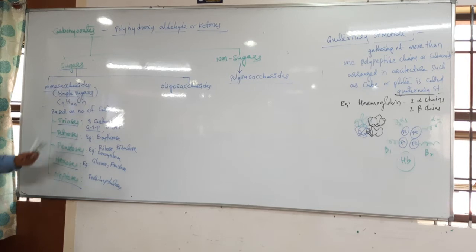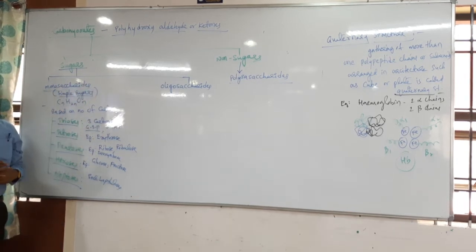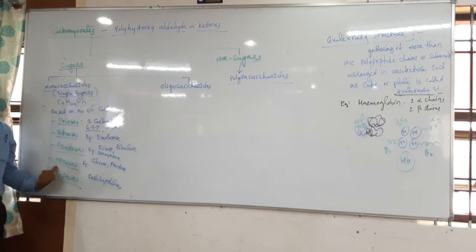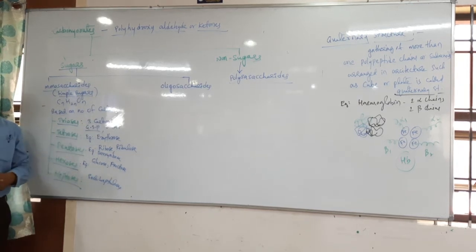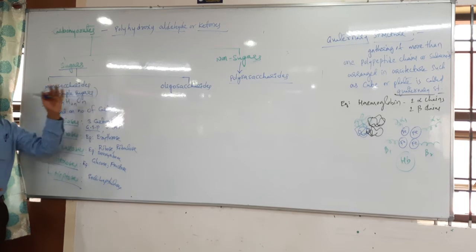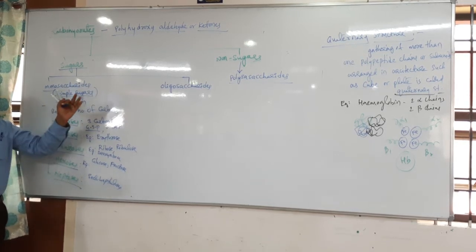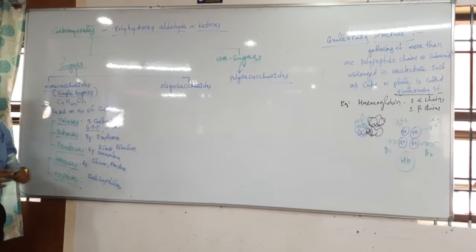Clear, students? Later I can draw the diagram and give the atomic structure also. Mainly we will discuss hexoses, the majority we have to discuss. Why? Because pentoses we already discussed in nucleic acids. If it is C5H10O4, we call it deoxyribose sugar. If it is C5H10O5, it is ribose sugar.